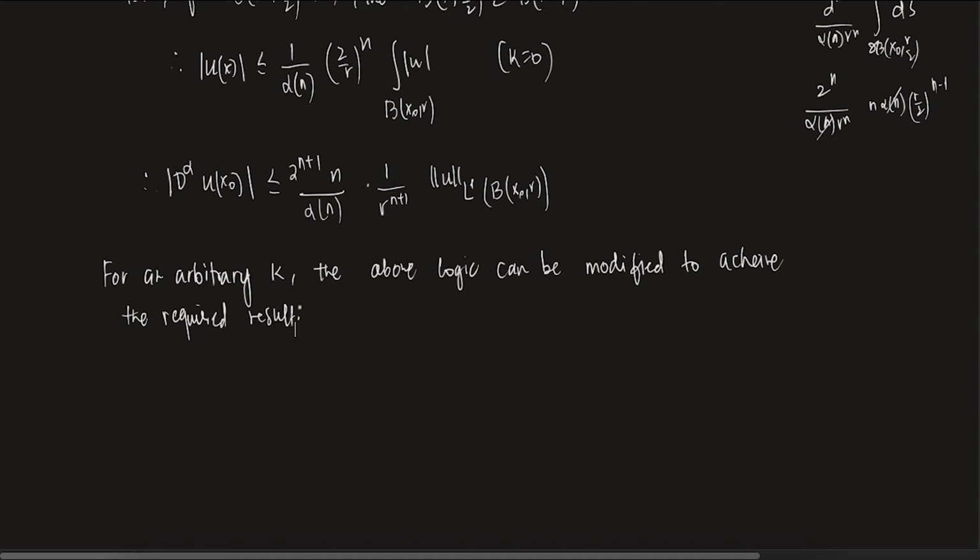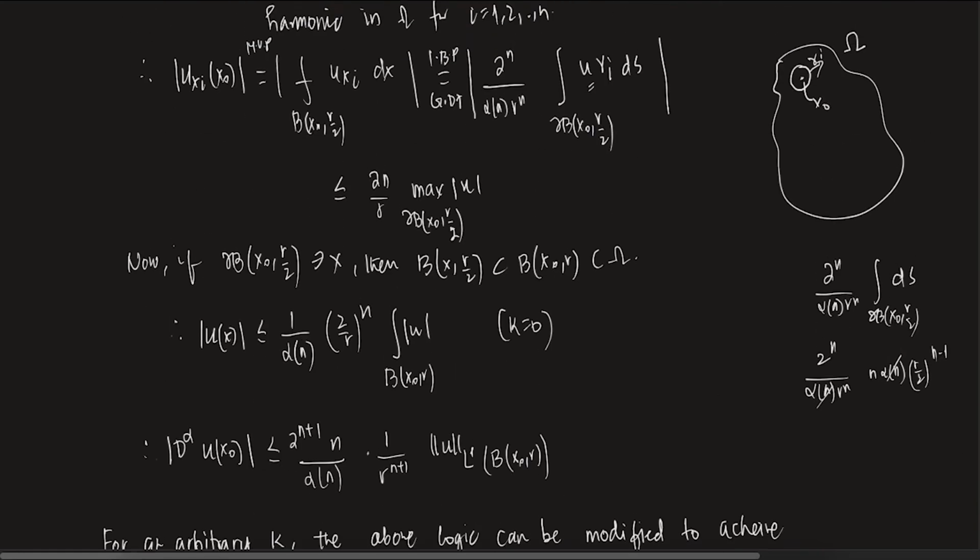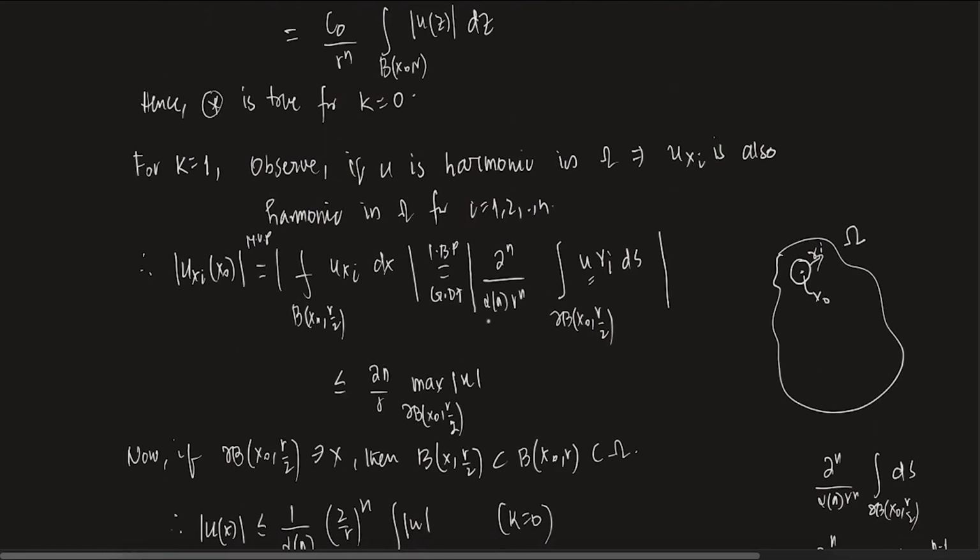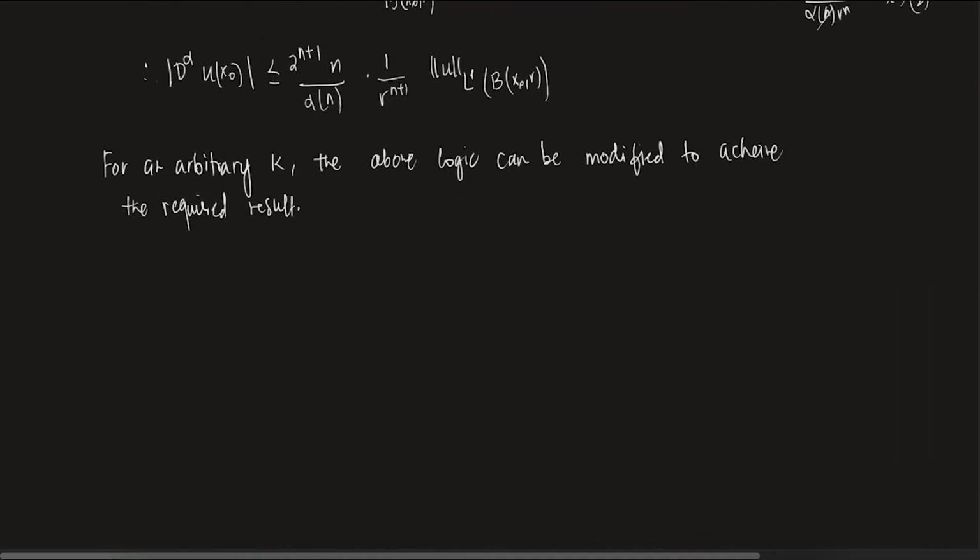For an arbitrary k, we are doing induction, right? Think of it as: it holds for k minus 1, and you do it for k. What you need to do is exactly whatever we did for k equals 1. The exact same sort of thing will work. You just have to change things a little bit. But this is for yourself, so please check this part. I'm not going to do this. This is not very difficult. With the same kind of thing, you should be able to do it.